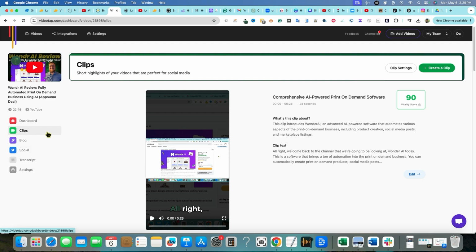You could do all these different things from content, but the clips right over here is what we really are waiting for, right? This is probably the biggest selling point of why customers will come on. As far as the blog post, that is a big deal as well. So we'll come back. Actually, no, we'll come back to blog and social in a minute. Let's go ahead and deal with clips right now.